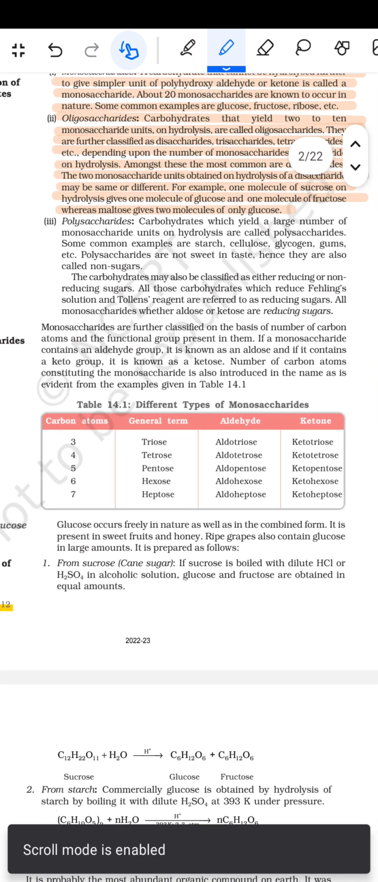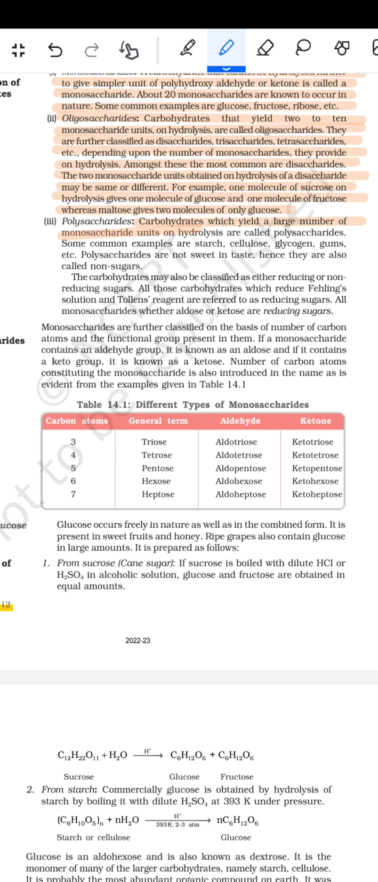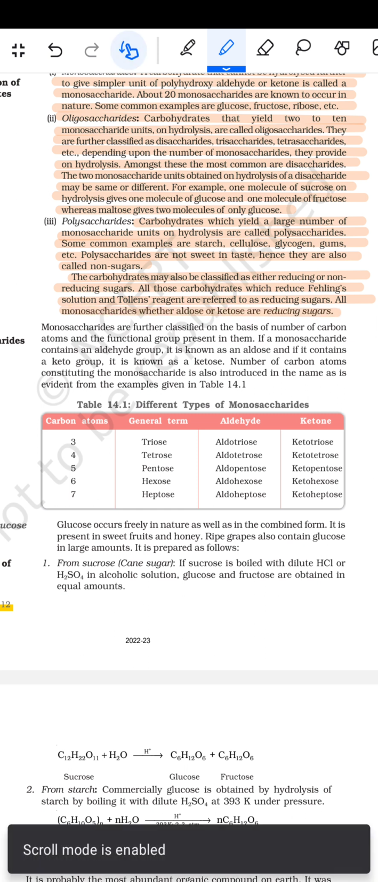Now the polysaccharides. Carbohydrates which yield a large number of monosaccharide units on the hydrolysis are called the polysaccharides. Some common examples are the starch, cellulose, glycogen, gums, etc. Polysaccharides are not sweet in taste, hence they are also called the non-sugars. The carbohydrates may also be classified as either reducing or the non-reducing sugar. All those carbohydrates which reduce Fehling's solution and Tollens' reagent are referred to as the reducing sugars. All the monosaccharides, whether aldose or the ketose, are called the reducing sugars.